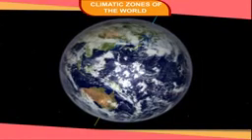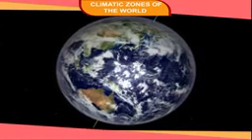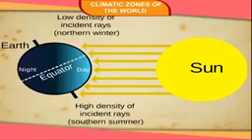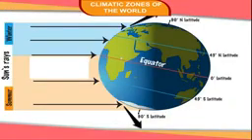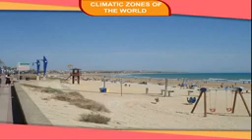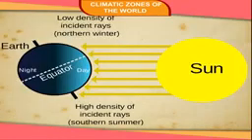Latitude. We know that the Earth's axis is tilted. Hence, different places on the Earth receive different amounts of sunlight. Places where the rays of the sun fall directly are very hot. Places that receive the slanted rays of the sun are less hot. Places on and close to the equator get direct rays of the sun. So, these places are hot. As we move towards north or south of the equator, the variation in terms of amounts of sunlight increases. It means places in lower latitudes are hot, whereas places in higher latitudes are cold.